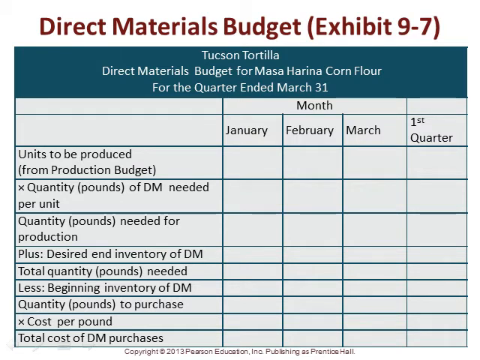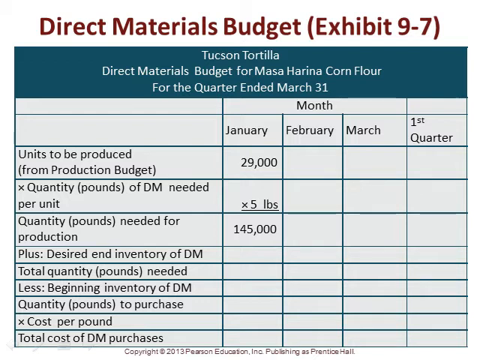So now we can look at how we develop a direct materials budget, and that's given to us in Exhibit 9-7. So we know that from January, from our production schedule, we're going to produce 29,000 units. We're also told that the quantity of pounds of direct material is 5 pounds per unit. So that tells us the quantity of pounds we need for production are 145,000 plus. We know that we want to have, per the problem, in our ending inventory 10% of the material that we need for the next month's production, and that way we don't have to shut down our production line if a vendor or a supplier is late.